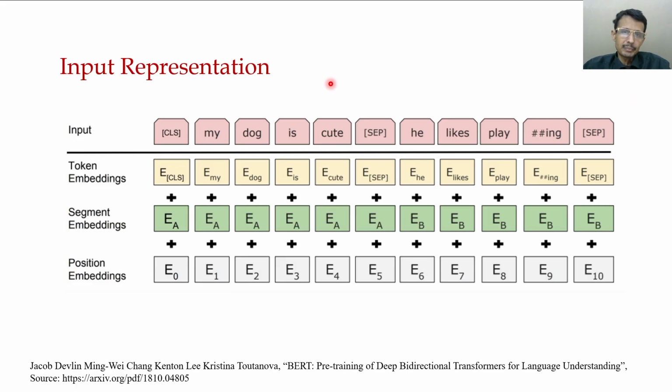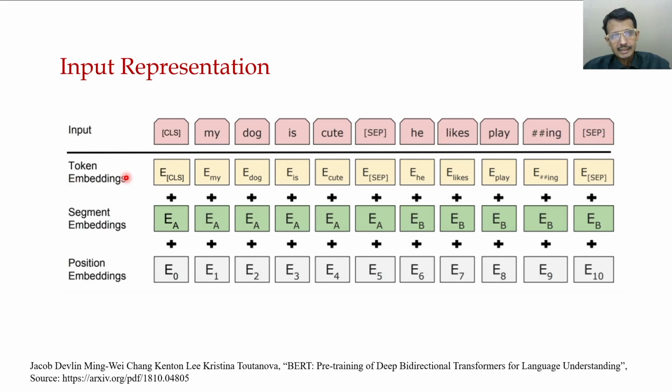Now, what is the input representation of BART? There are three major input representations: token embeddings, segment embeddings, and position embeddings. Taking this from the main paper, this is a CLS token, which starts off the sentence: my dog is cute, then a separator, which is another special token, then he likes playing, and again a separator.